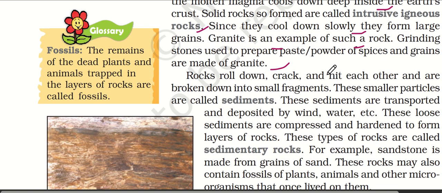Rocks roll down, crack, hit each other and break down into small fragments. Extrusive igneous rocks, after they cool down, roll down, crack, hit each other and break down into small fragments. These small particles are called sediments.